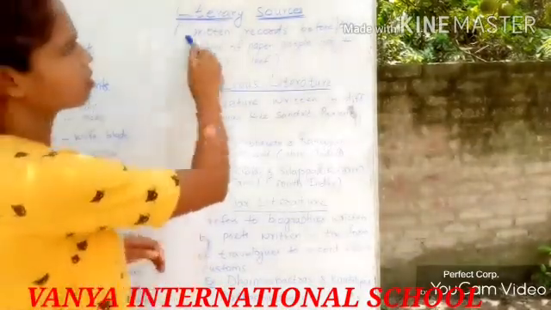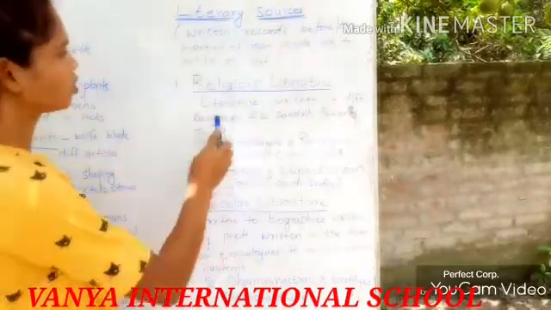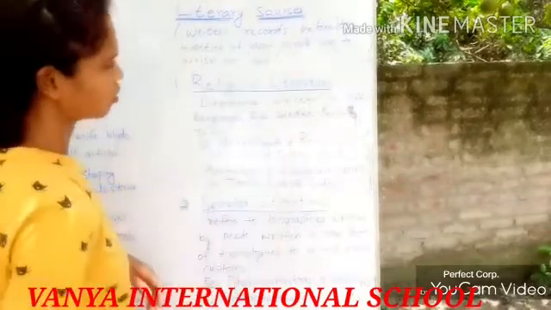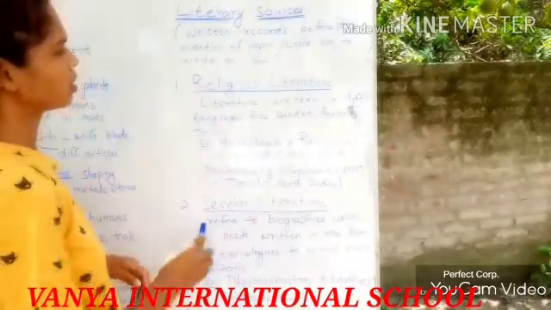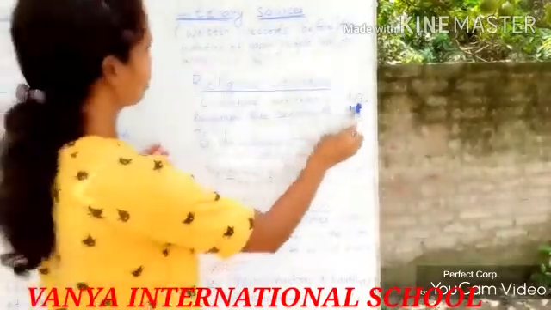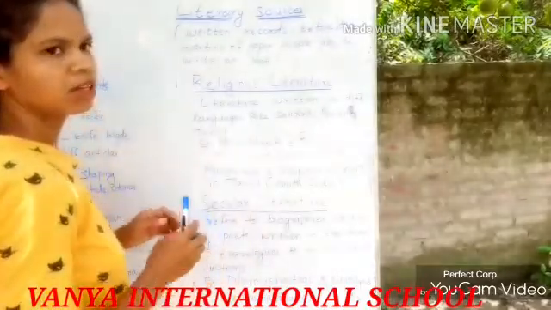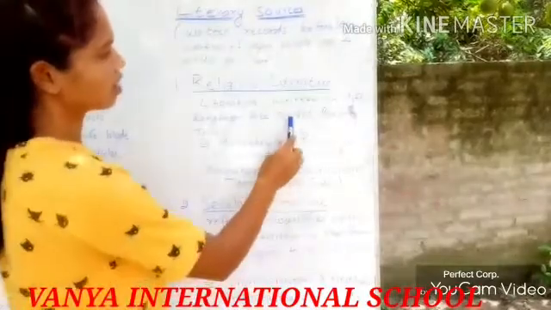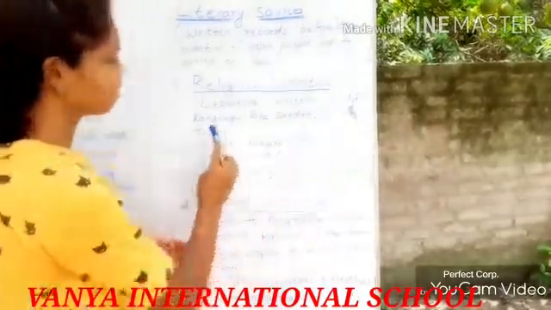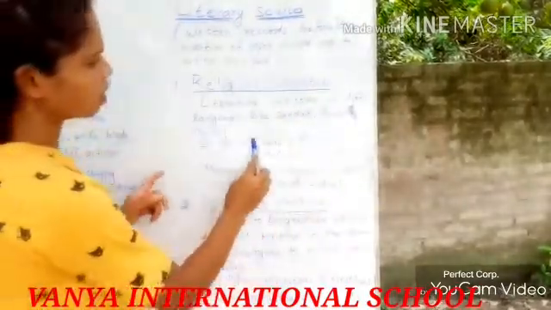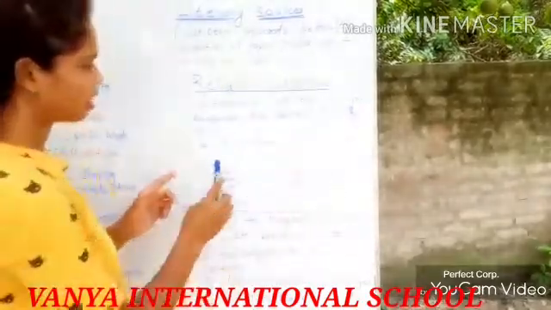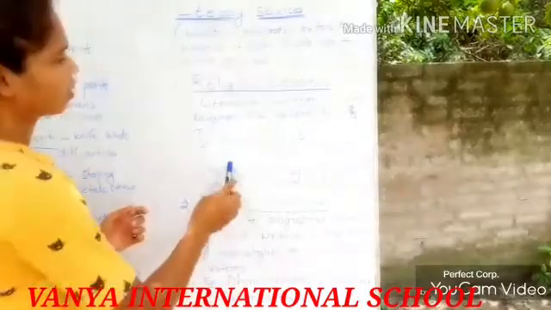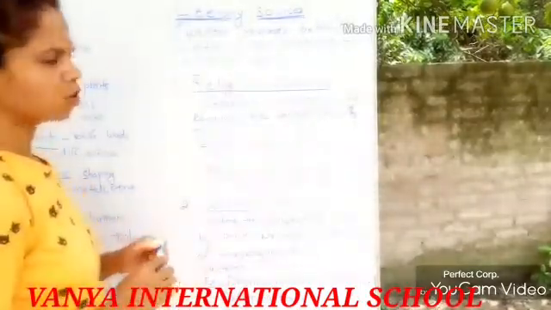Under these literary sources, you have two types. One is religious literature, another is secular literature. Religious literature is written in different languages like Sanskrit, Prakrit, and Tamil. For example, the Mahabharata and Ramayana are the famous literature in North India, written in the Sanskrit language.